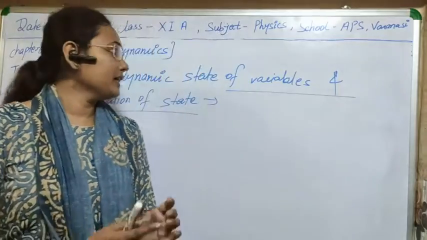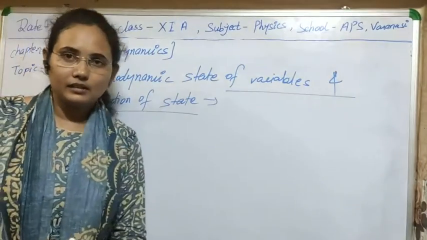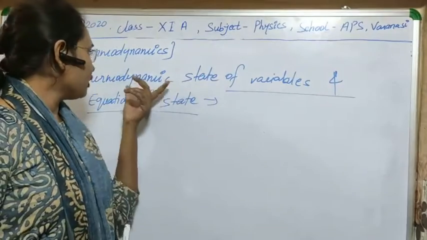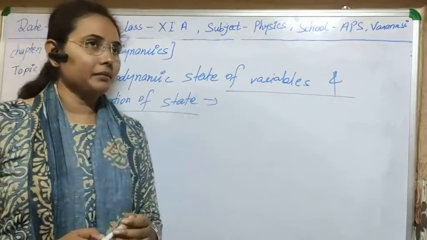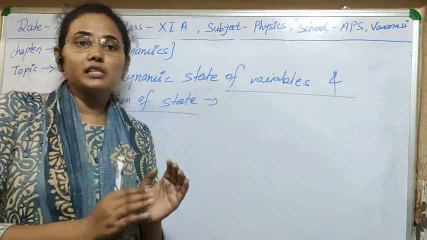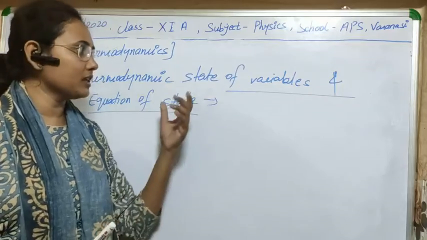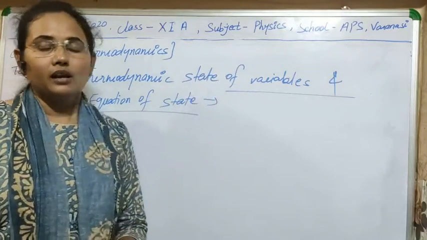So the next topic is thermodynamic state variables and equation of state. First, what are thermodynamic state variables? The variables which define the equilibrium state of the system, the thermal system, are known as thermodynamic state variables.